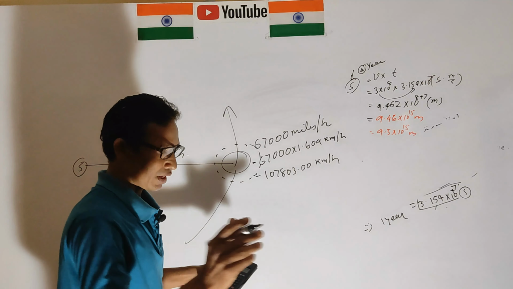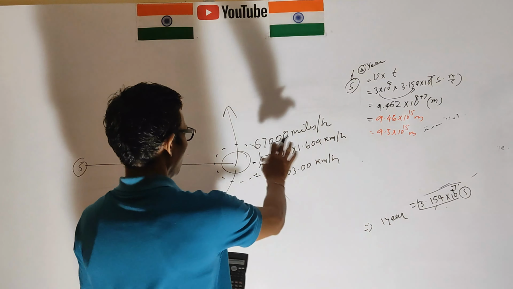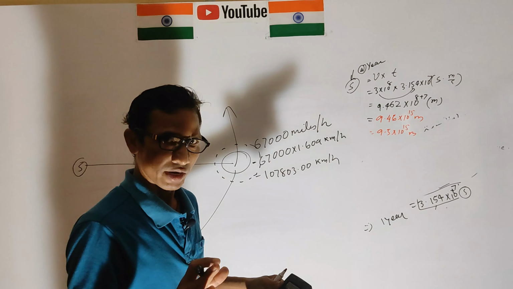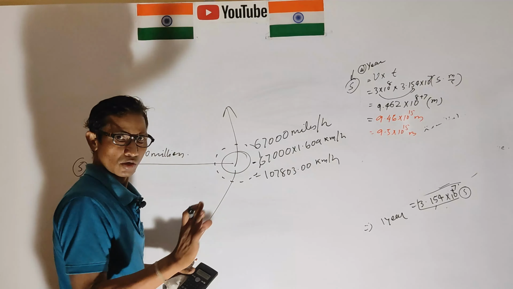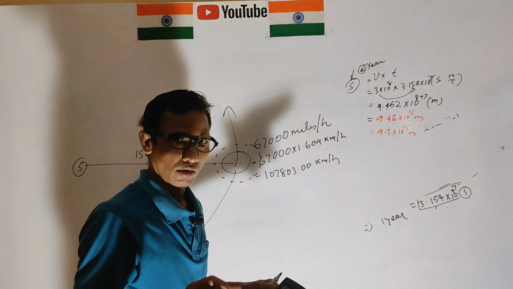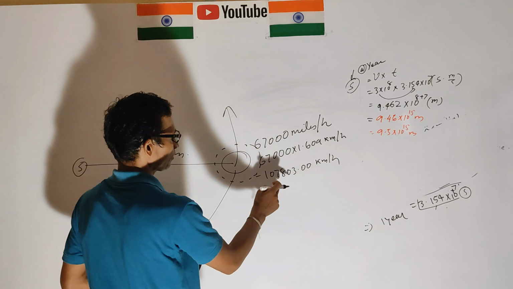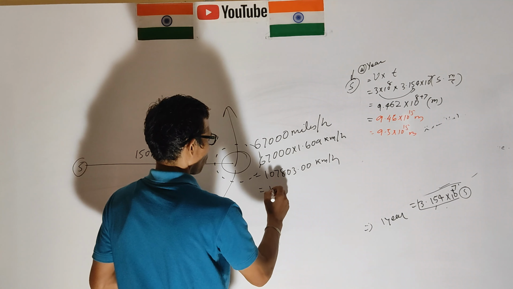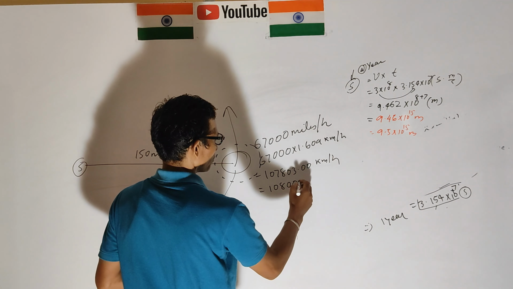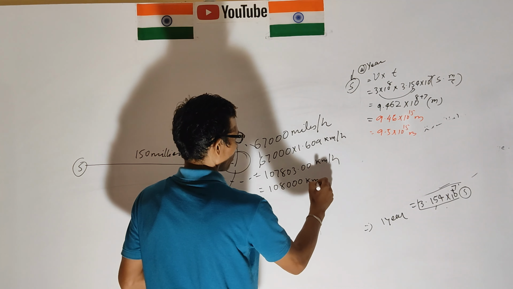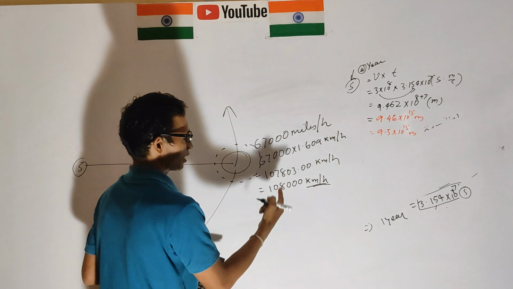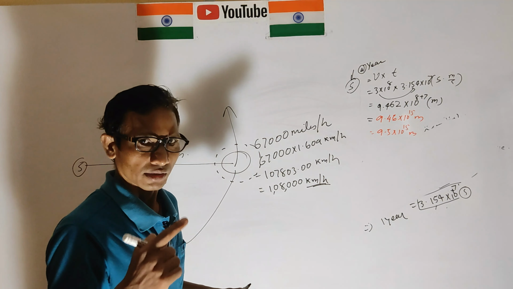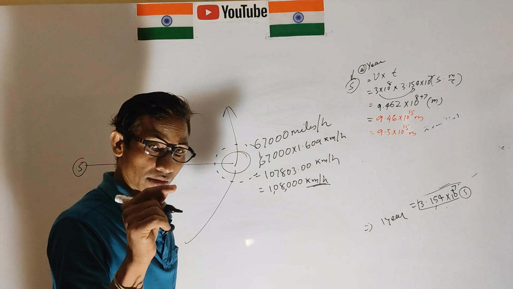So we know about the behavior of the Earth in our solar system, or in our physical world. You can consider this one, 108,000 kilometers per hour.